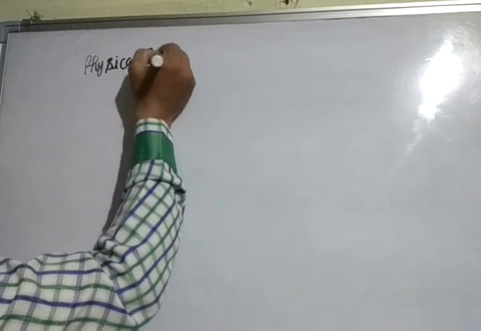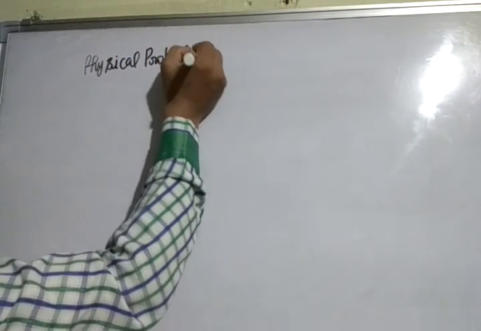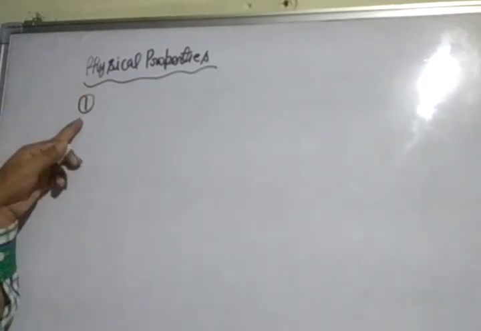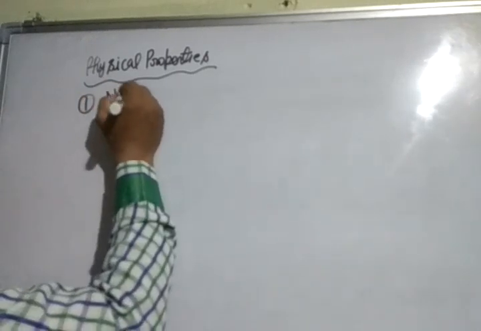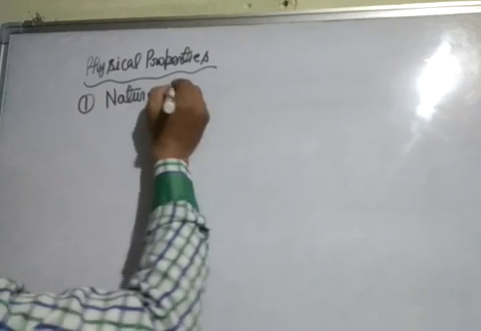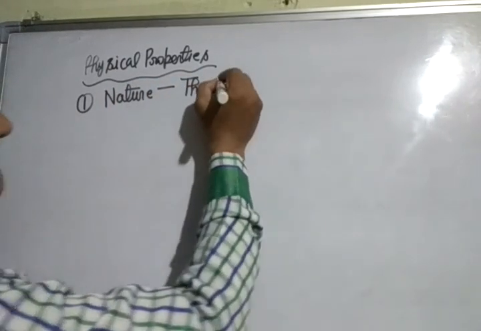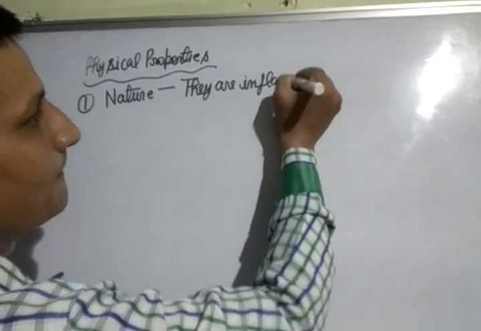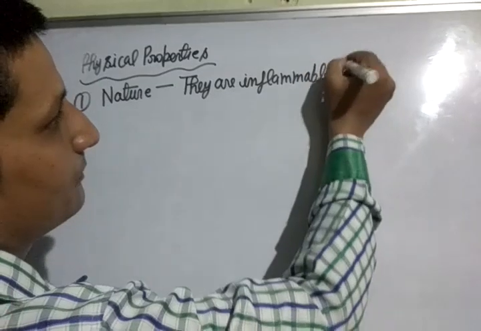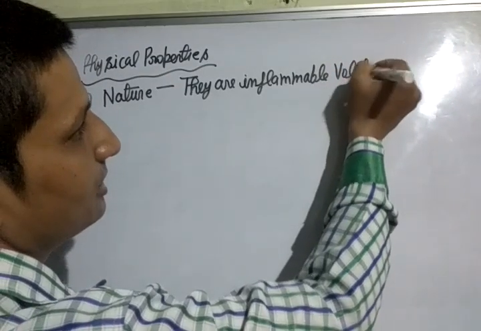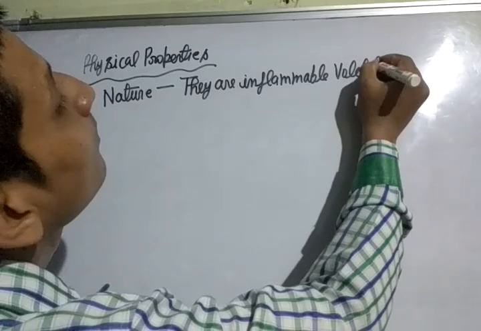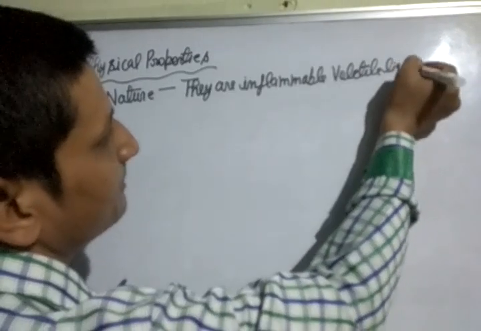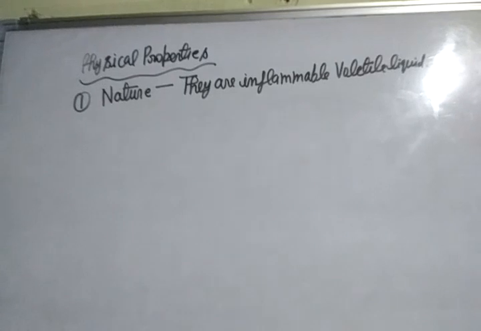First physical property, nature: alcohols are inflammable volatile liquids. What is a volatile liquid? A liquid which vaporizes at room temperature is called a volatile liquid.